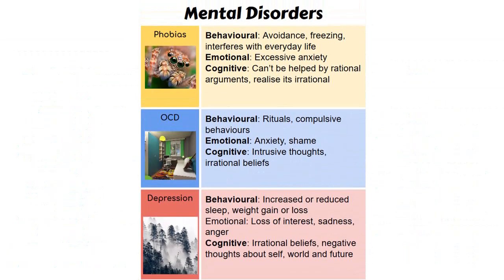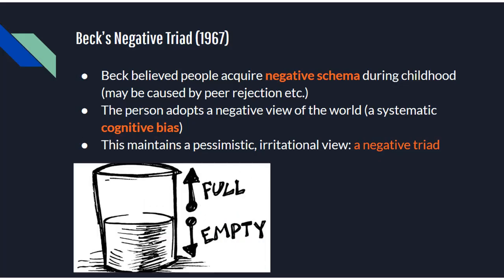Topic 4. Depression. Characteristics of depression. Emotional: negative emotions, sadness, loss of interest, anger. Behavioral: reduced or increased activity when it comes to sleeping or eating, weight gain or weight loss. Cognitive: irrational, negative thoughts about self, world and future. These may be self-fulfilling. Cognitive approach to explaining depression.